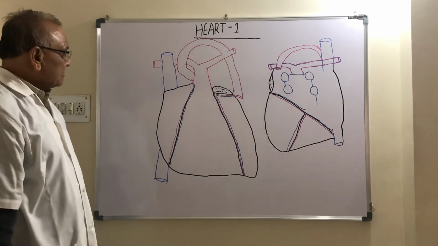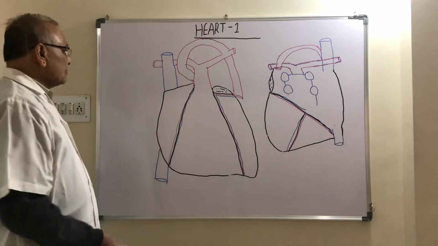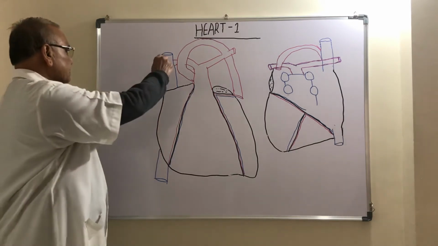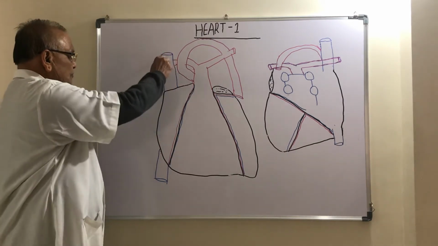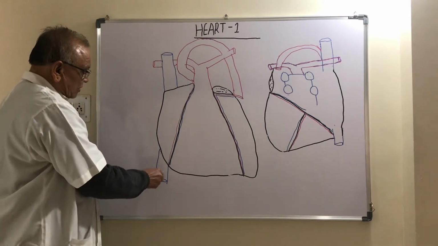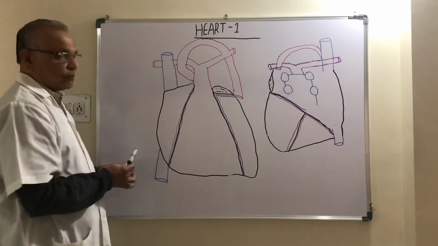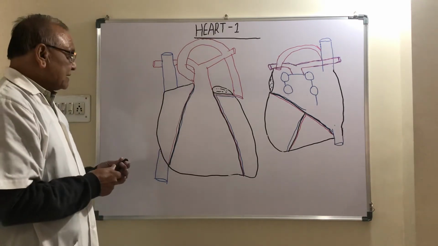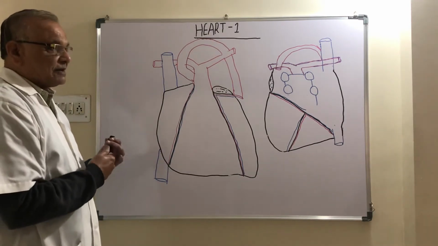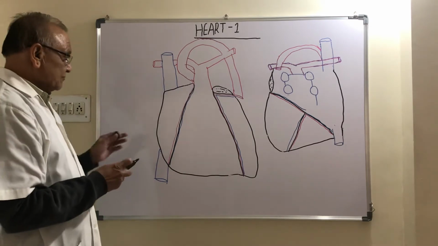Now the right atrium receives the blood by means of 2 major veins, from above the superior vena cava and from below the inferior vena cava. Both the veins open into the right atrium and carry the deoxygenated blood to the right atrium.